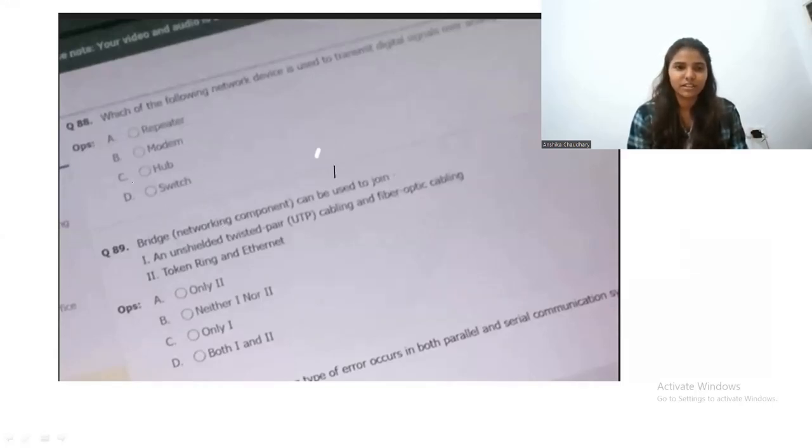The correct answer for this question is modem, option number B. I will give you the complete explanation after just a few seconds.